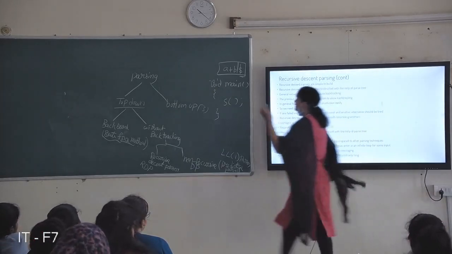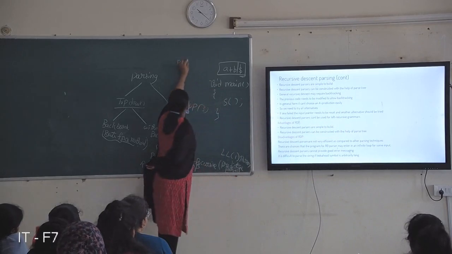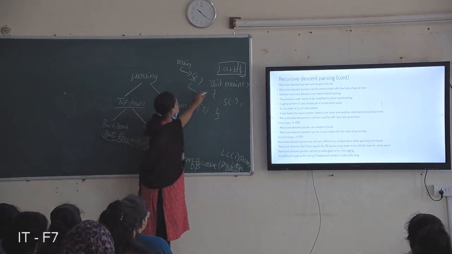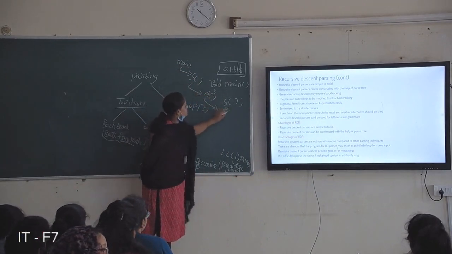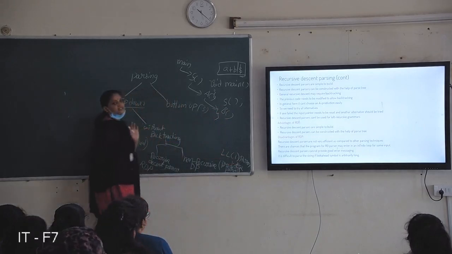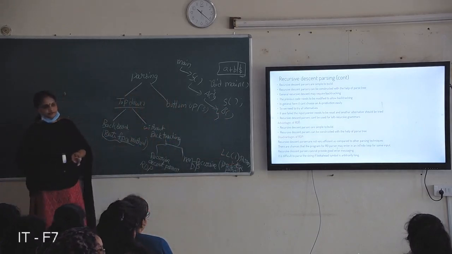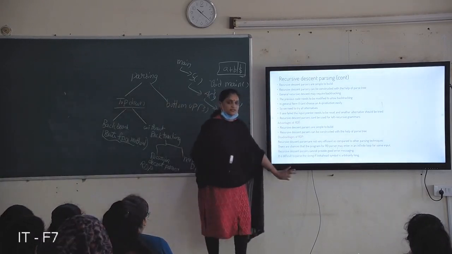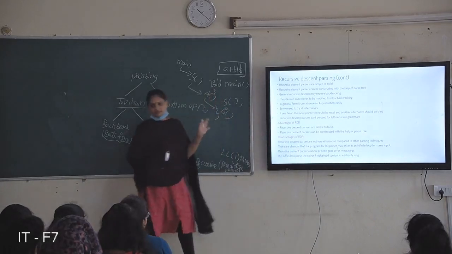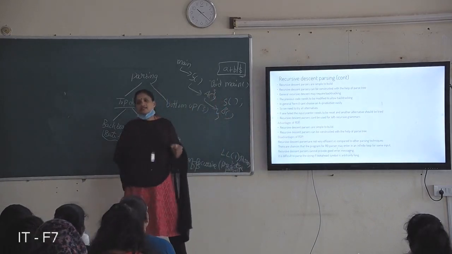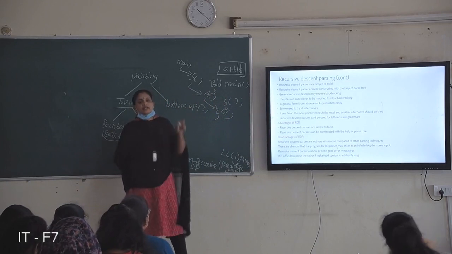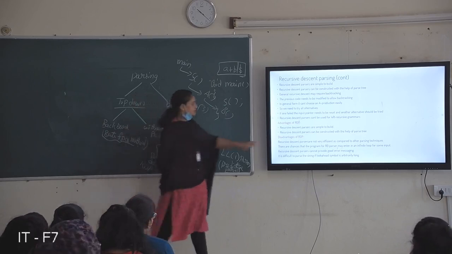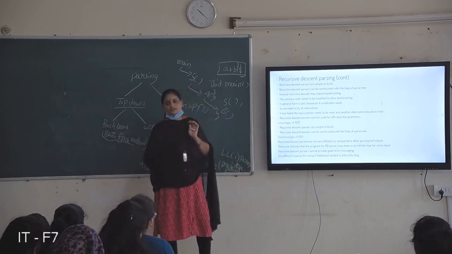Here the main function calls procedure S first, the starting symbol, and the S function calls A, and the A function calls some B, like this. The procedures happen like this. If anything is missed anywhere, it may go to an infinite loop. And here error recovery does not happen perfectly, and errors are not found easily. And what type of errors occur? By using this parsing technique, it doesn't find the perfect errors that occur in the sentence. That is the main disadvantage of this RDP, recursive descent parsing.